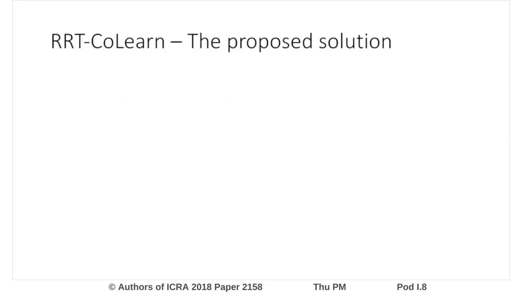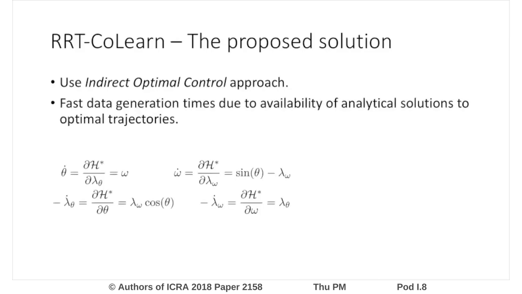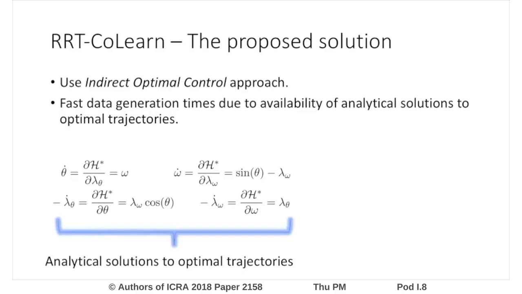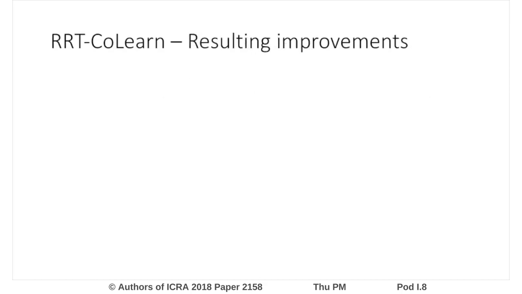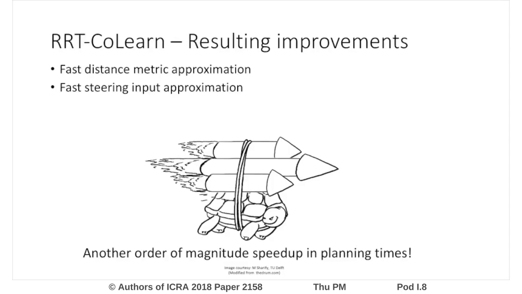Our algorithm RRT-CoLearn precisely focuses on these two aspects by leveraging the indirect optimal control approach for the data generation step. This key idea provides a powerful twofold advantage. The first is an analytical formulation for the generation of locally optimal trajectories via a simple numerical integration, and second, a learnable representation of both the distance metric and the steering input. As a result, we achieve a further speedup of an order of magnitude in the overall planning time compared to the current state of the art.